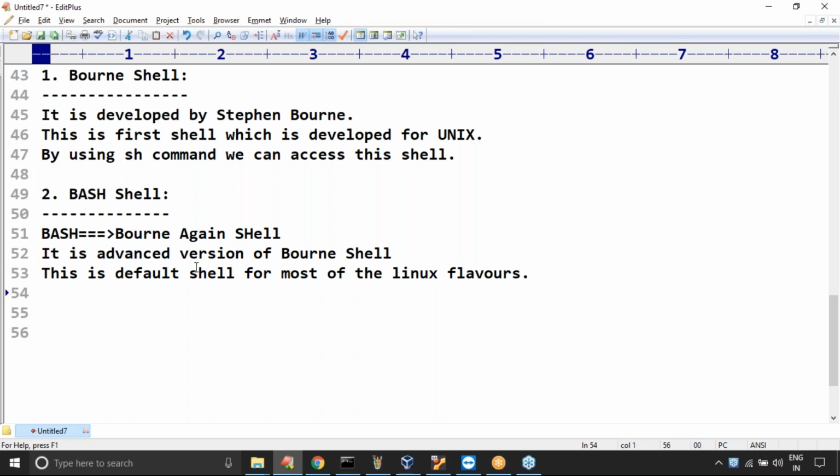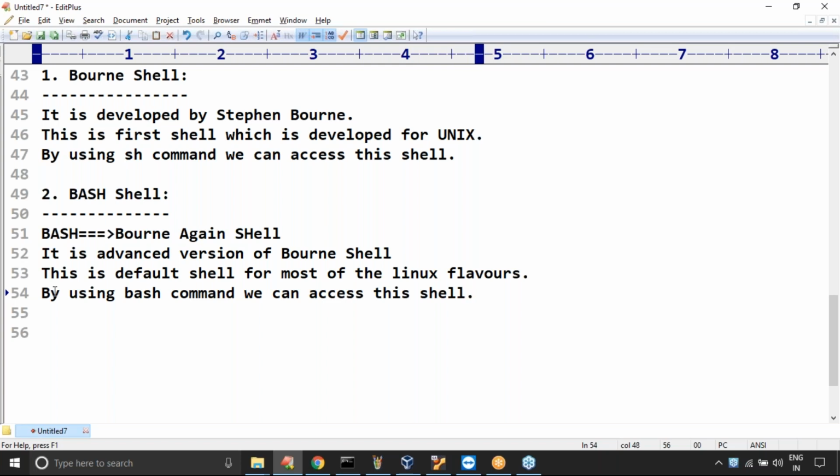By default, this script got executed by bash. If I don't want bash and want to use some other, then we have to use sh as the command. Then Bourne shell will come into the picture. Any doubt? Next, how can you access bash shell? By using the bash command we can access this shell. Remember this one, sir.